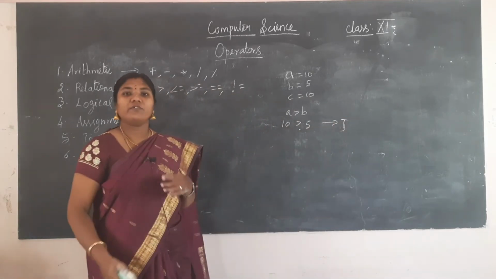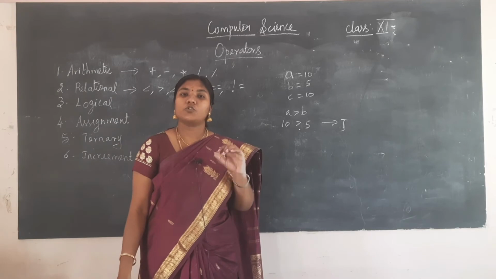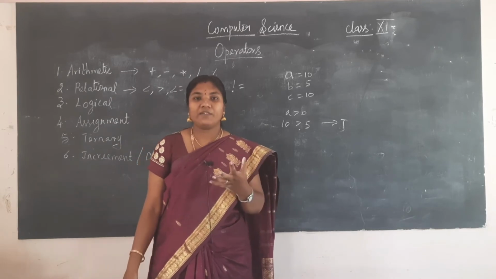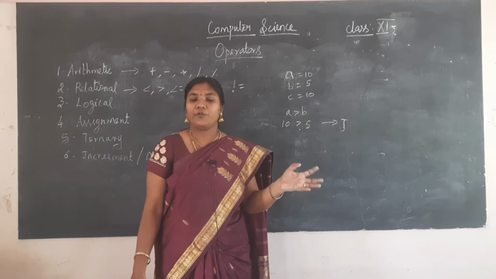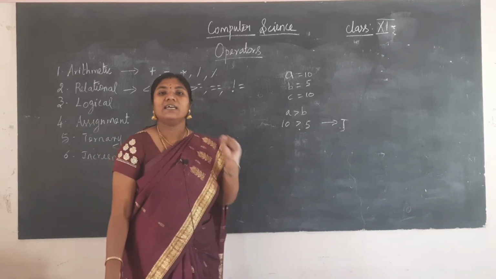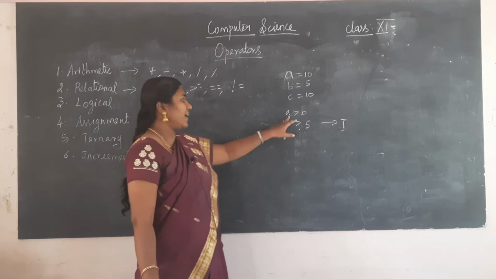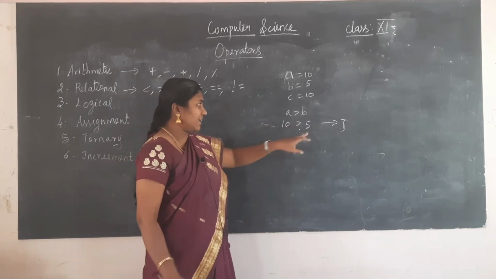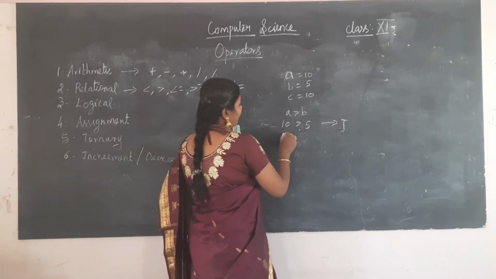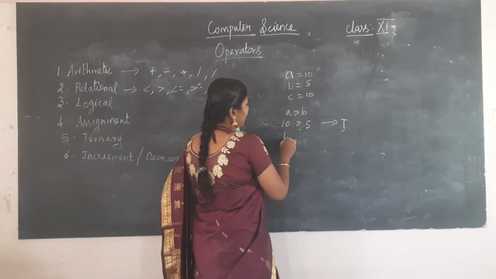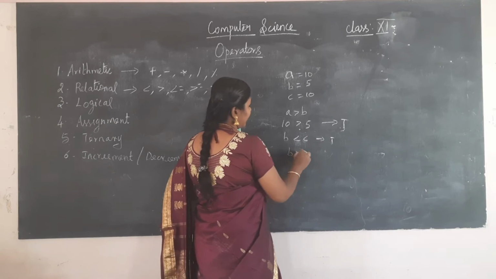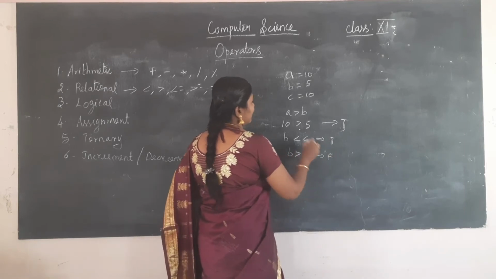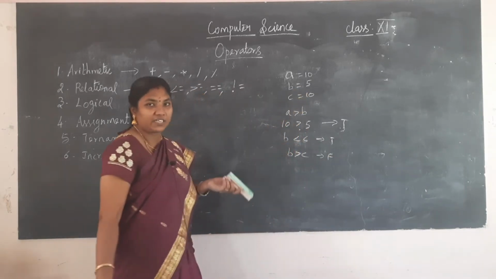Okay. So the result will be true or false. That is the Boolean value only it will give us. It will just find the relation between them. Okay. So that is why it is called relational operators. So a greater than b, 10 greater than 5. And next we will be having b less than c, true. Okay. b greater than c, no, it's false. So b has 5, c has 10, so condition false.